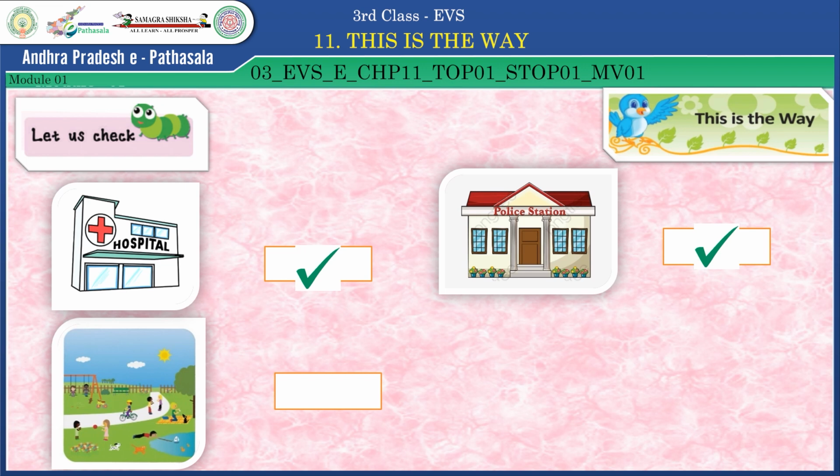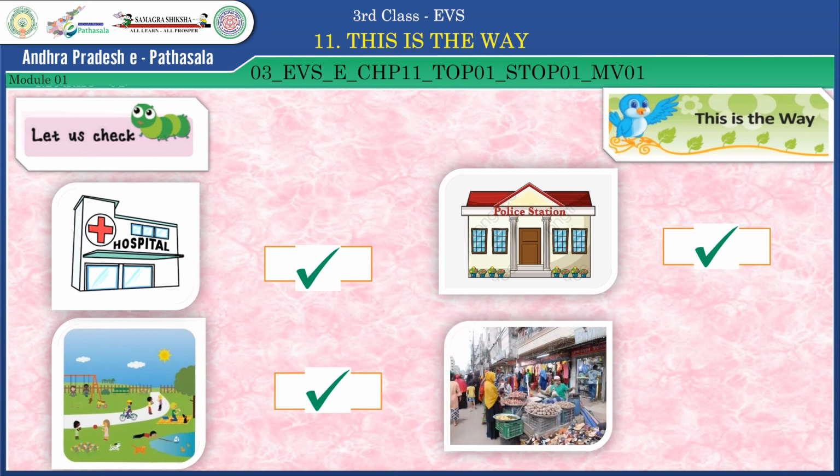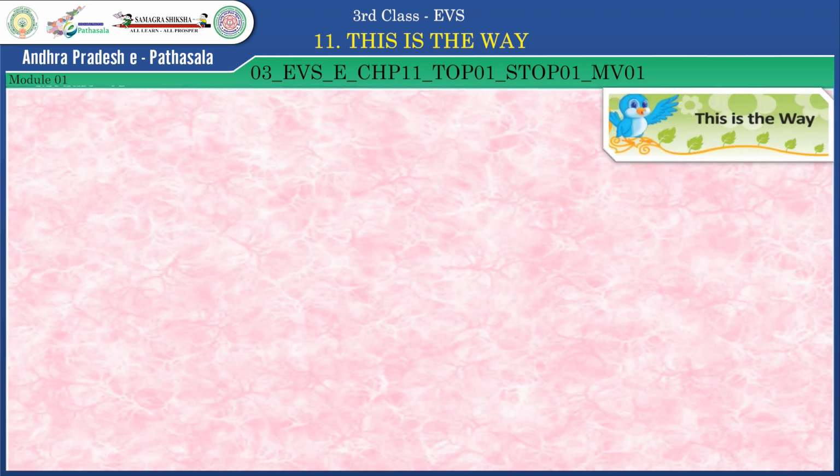Do you have a park in your neighborhood area? Yes, you have. So you have to put a tick mark here. Do you have a market area in your village? Yes. So you tick in the blank. And some more we will see.